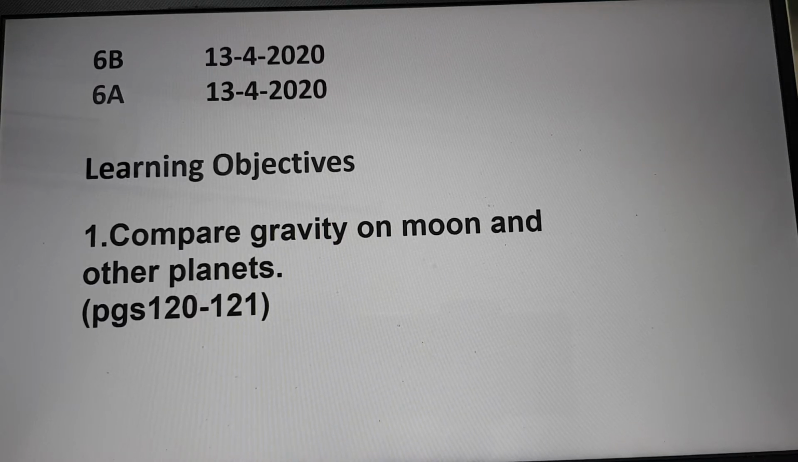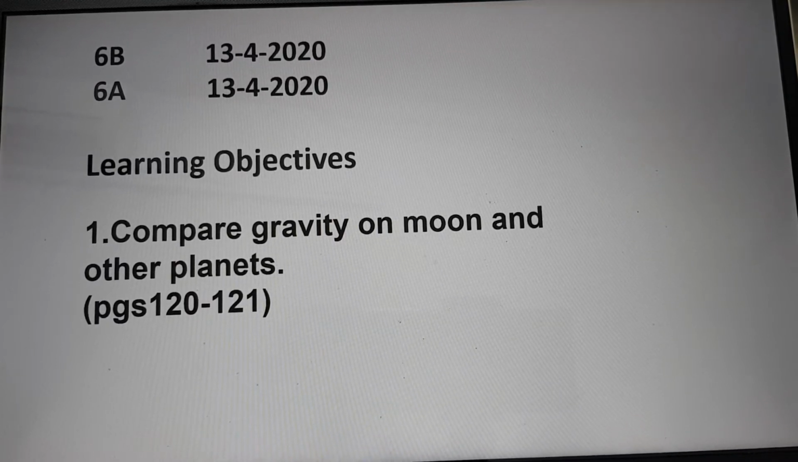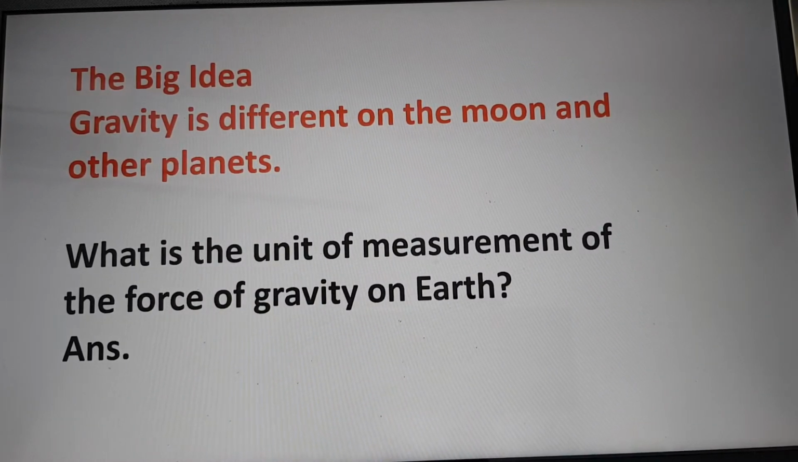Good morning, students. Today we are going to compare gravity on the moon and other planets. Gravity is different on the moon and other planets. What is the unit of measurement of force of gravity on Earth?